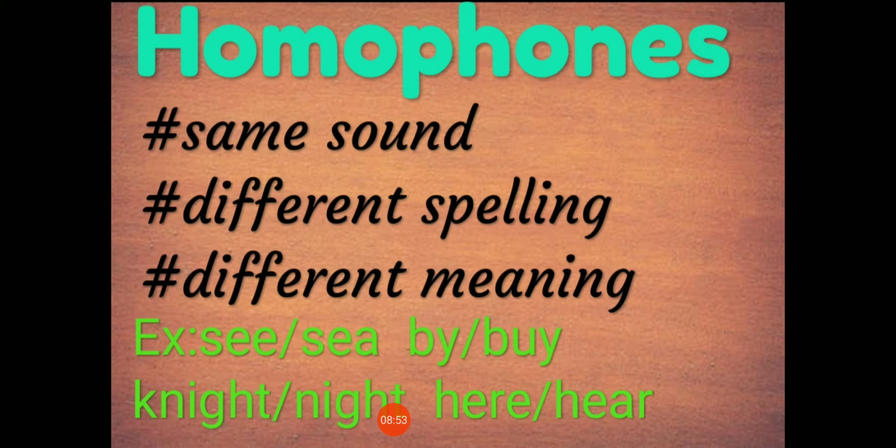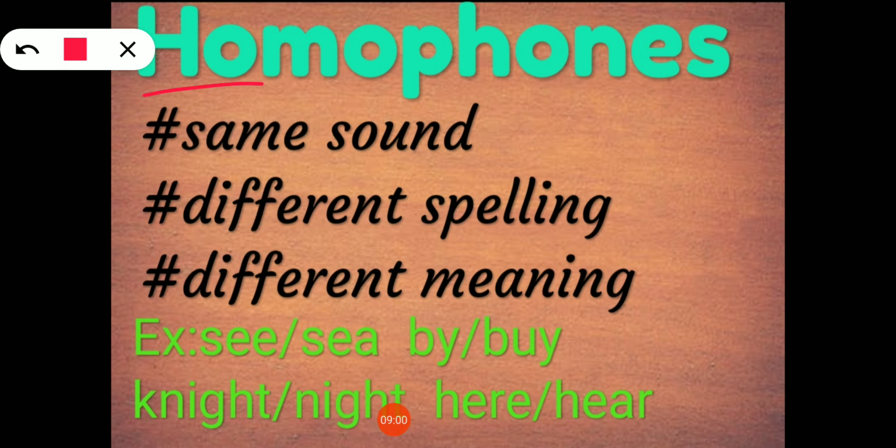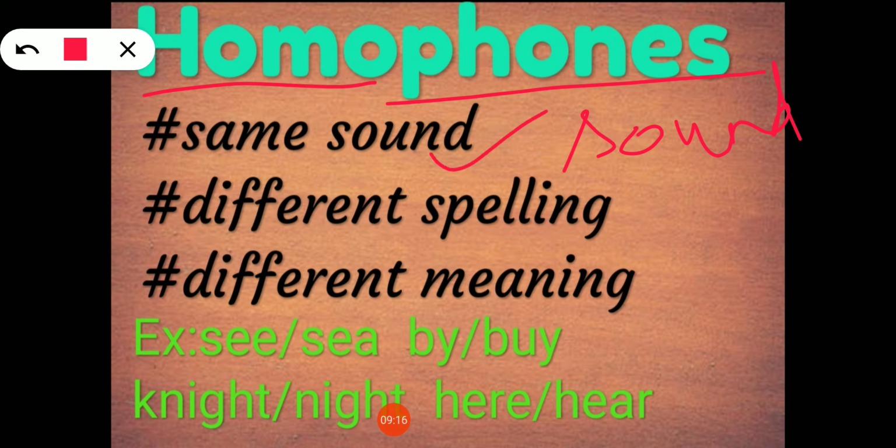So the next one, let us see what is meant by homophones. Again, homo means same, phones means sound. What is meant by phones? Sounds, like telephone. So here, homophones are the words with the same sounds, that is same pronunciation, but different spelling.